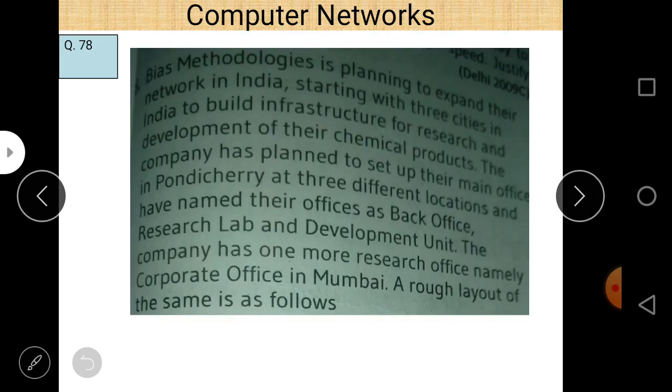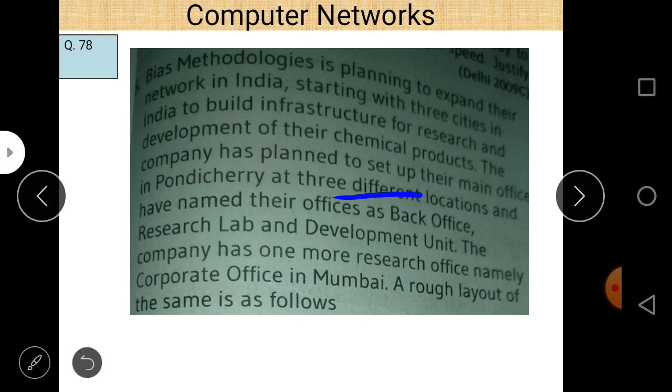78. It says that Vice Methodologies is planning to expand their network in India, starting with 3 cities in India, to build infrastructure for research and development of their chemical products. The company has planned to set up their main office in Pondicherry at 3 different locations and have named their offices Back Office, Research Lab, and Development Lab. The company has one more office, namely the Corporate Office in Mumbai. A rough layout of the same is as follows.